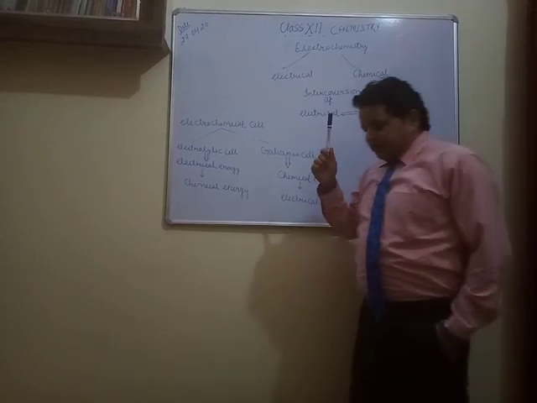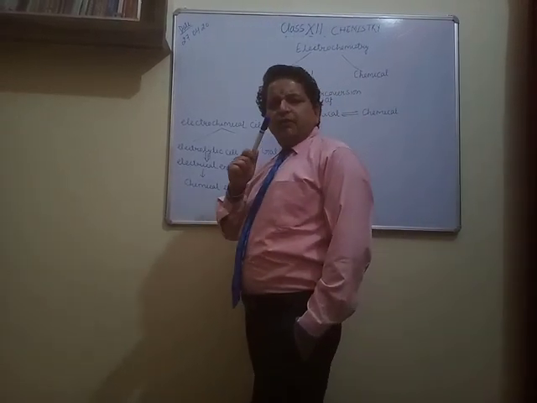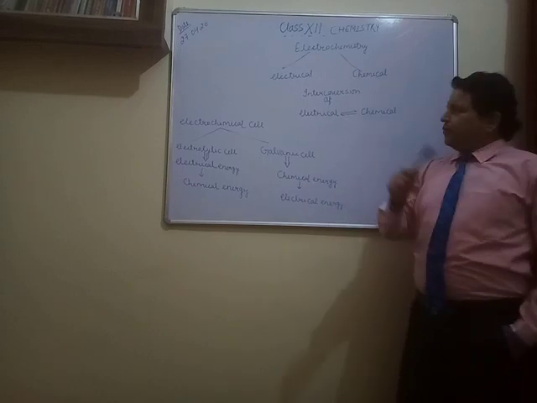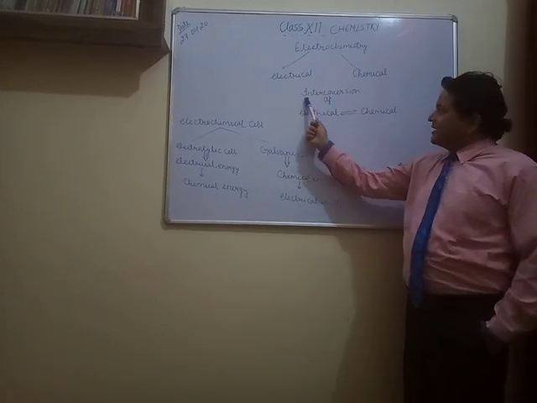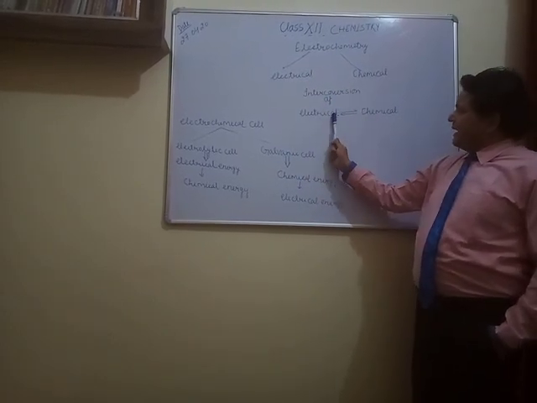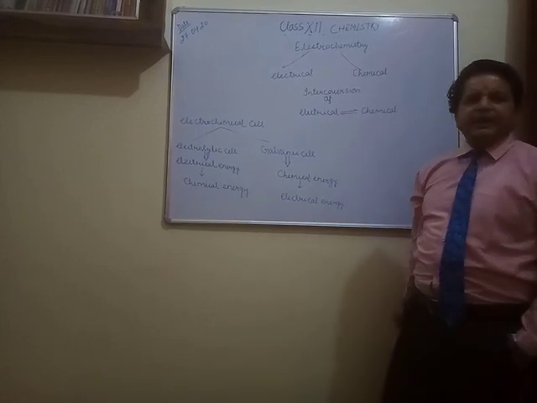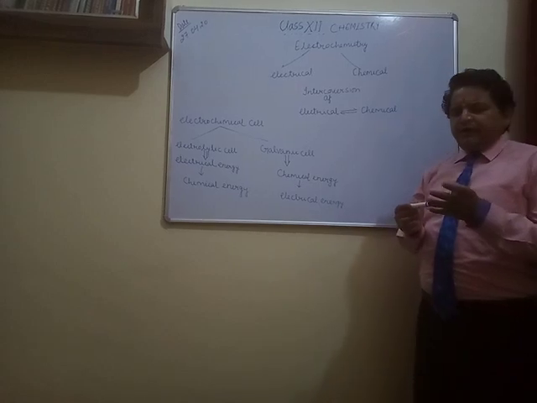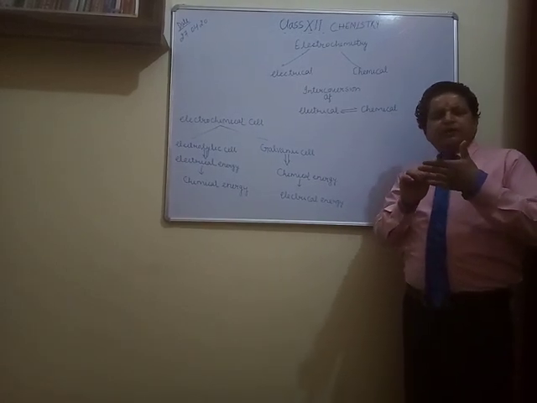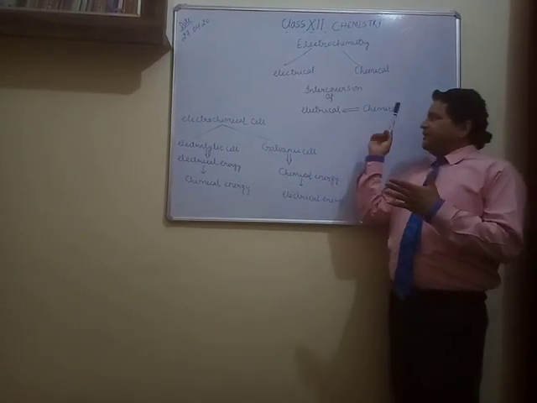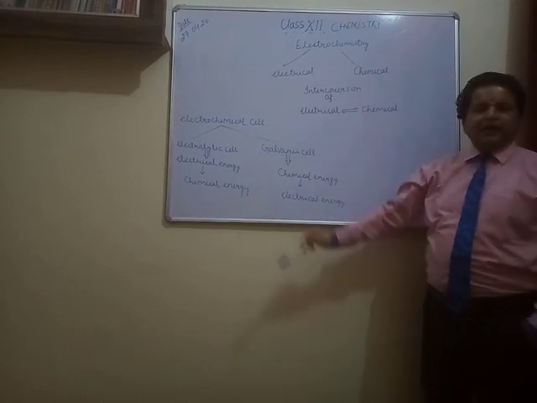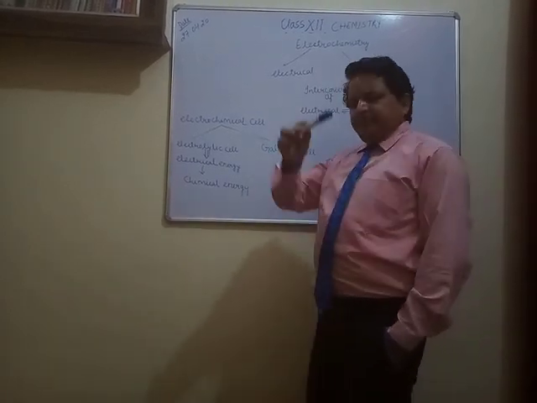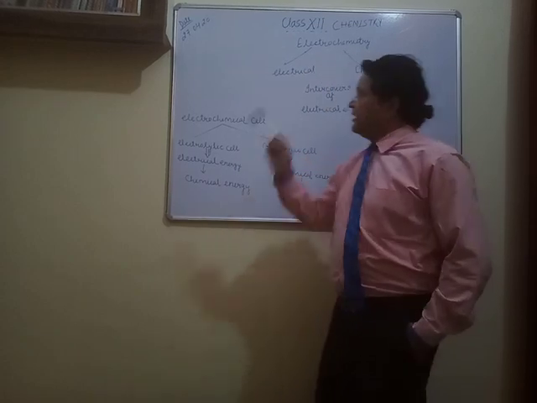So, the branch of chemistry in which we discuss the interconversion of electrical and chemical energy, means wherever the electrical energy converts into chemical energy and chemical energy converts into electrical energy, that particular branch of chemistry is known as electrochemistry.